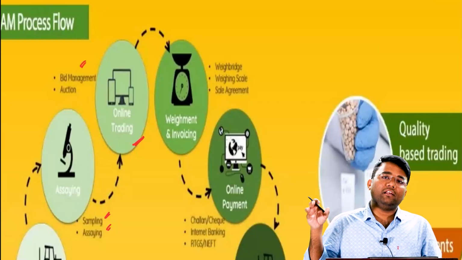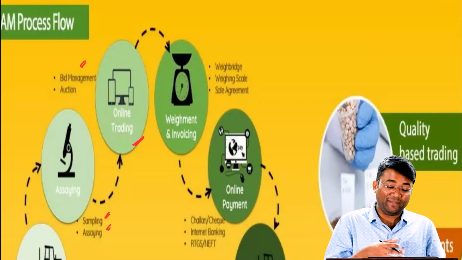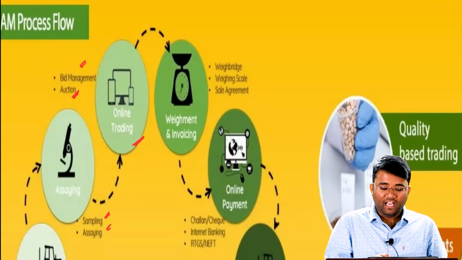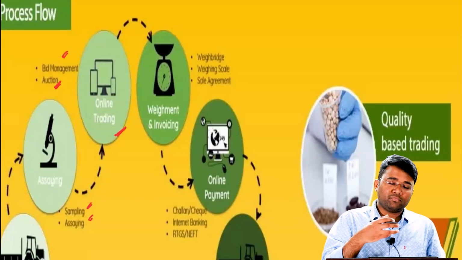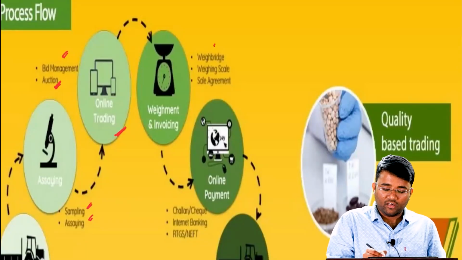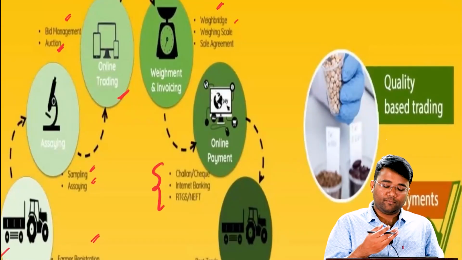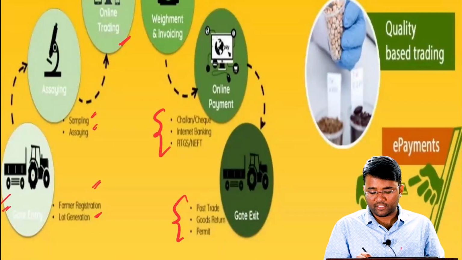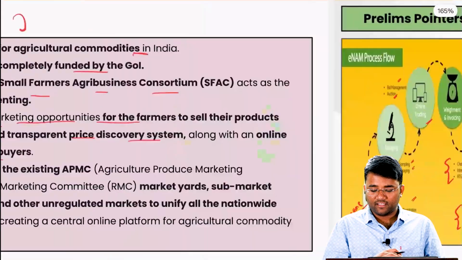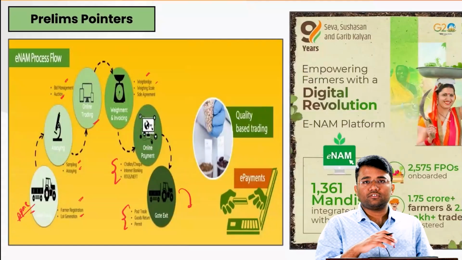People sitting across the country bid for that particular crop based on its quality. The auction happens, and when a particular person buys and gives the final price, then the weighing and the sale agreement are done, then online payment is done for the product, and then, with the post-trade goods return permit, the particular product exits the gate after the payment has been done. So this is the whole process.